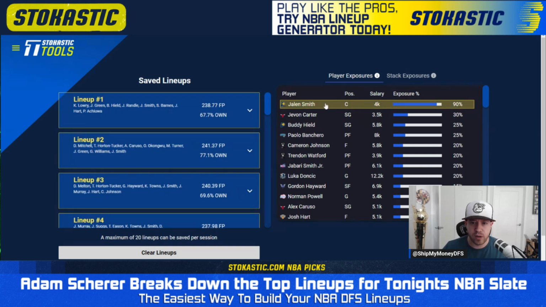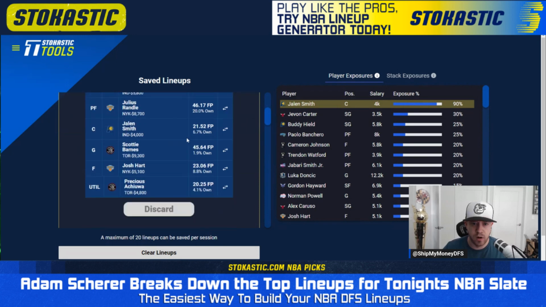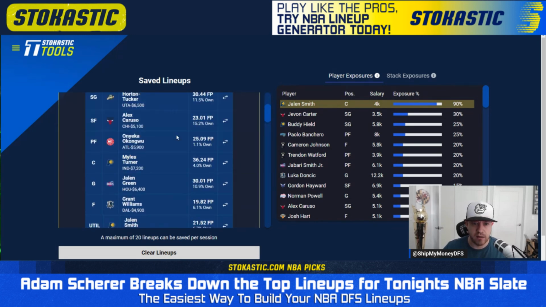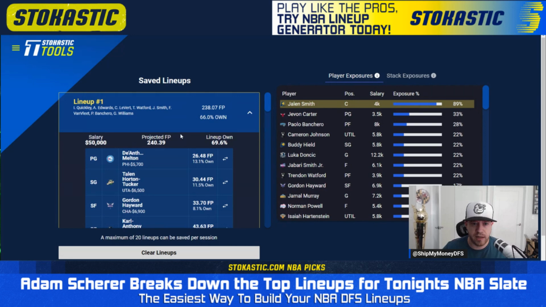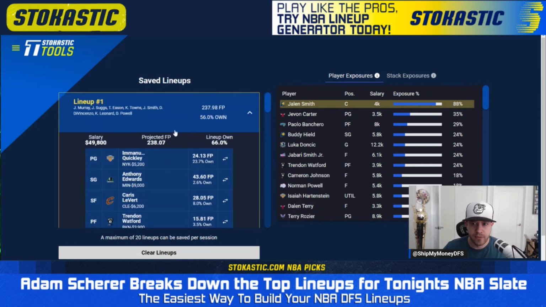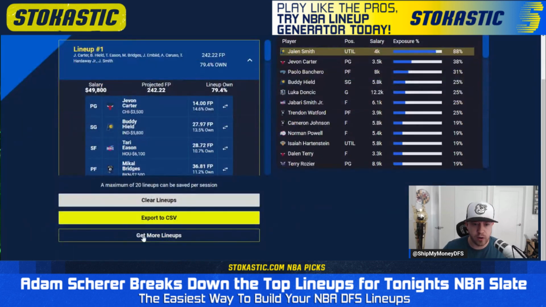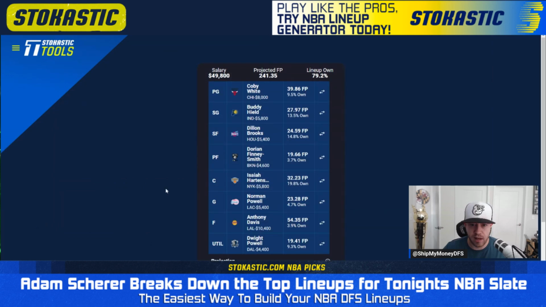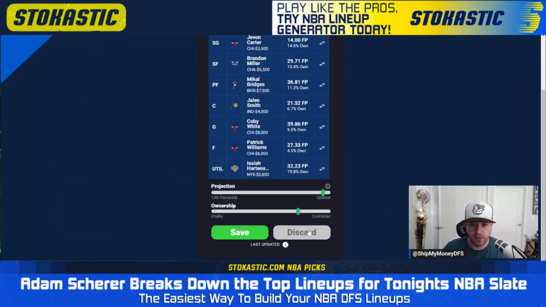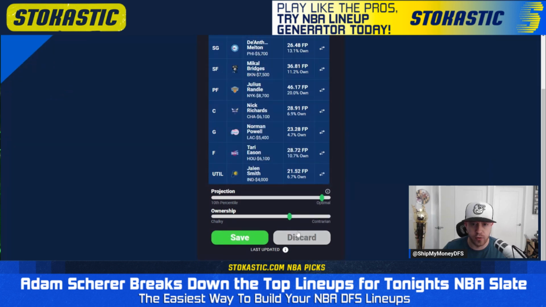If you click his name, he will turn yellow on the right-hand side, and it's going to highlight all of the lineups that have him on the left-hand side. You can then delete the lineups, remove the lineups that you like the least, and adjust his exposures that way. So, for example, if you have 20, you delete 4, that's going to get 20% of your lineups removed. Then you can go down to get more lineups and simply select lineups that do not have him to replace the ones that you got rid of. And you can adjust your overall exposures that way.